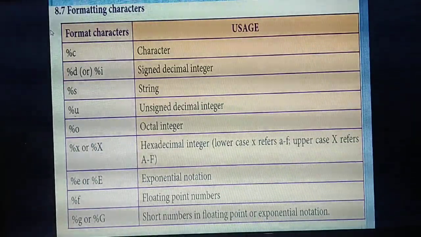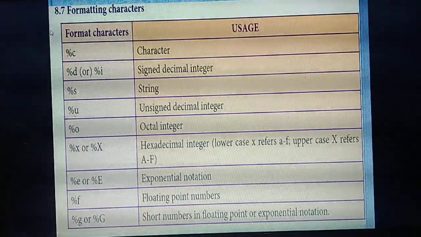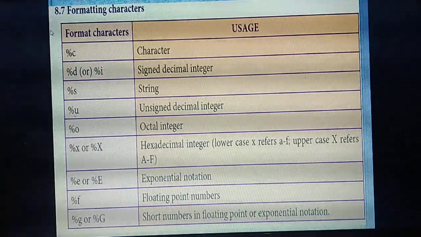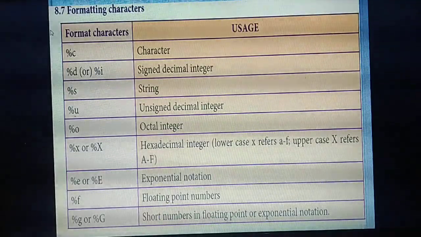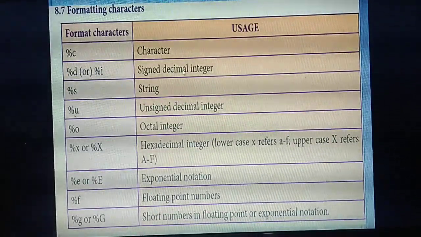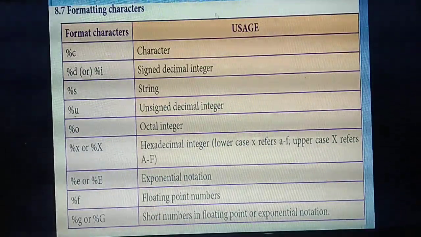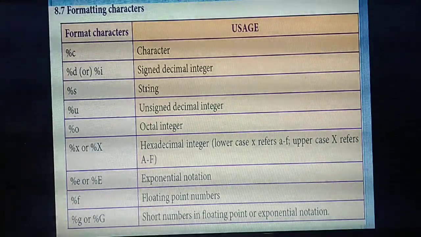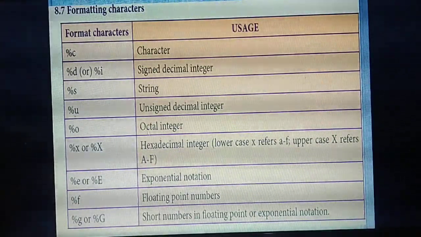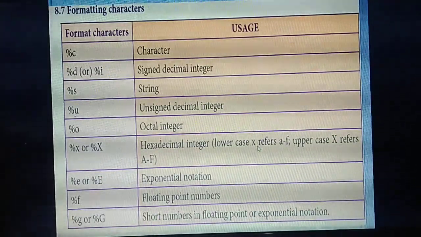In the program they will mention like this, percentage c. So percentage c means some character you are going to specify. What do you mean by character? A, B, separately. If you need to specify a character, you need to give percentage c. Then for numbers, you can give either percentage d or i. The last program we have studied, no? s means string, u means unsigned integers, octal numbers means o, then hexadecimal numbers.